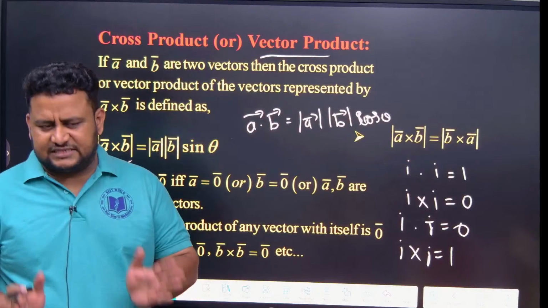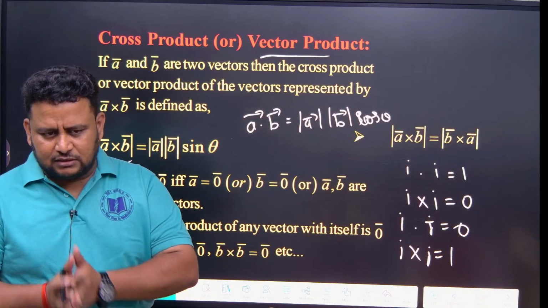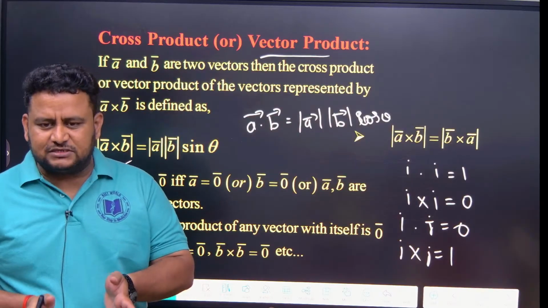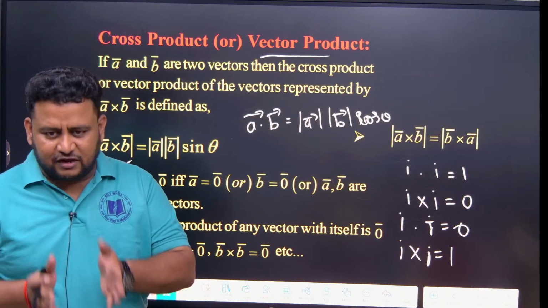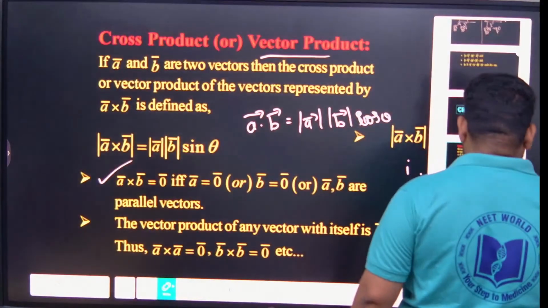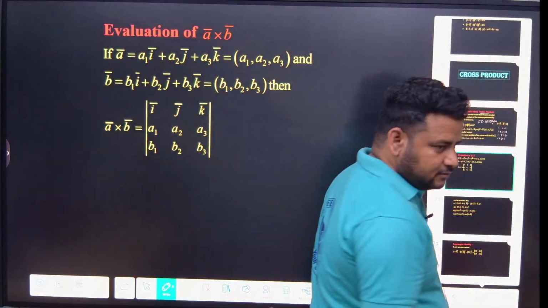See, dot with same values means 1. Cross with same values means 0. Dot with different values means 0. Cross with different values means 1. Remember it like this. Clear? Getting it, Sahiti? Understanding? Okay.